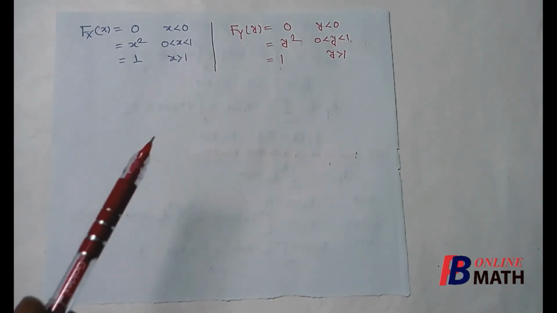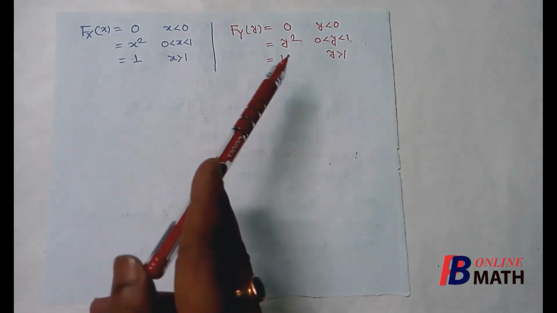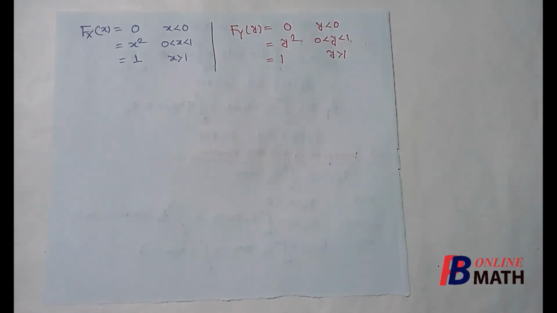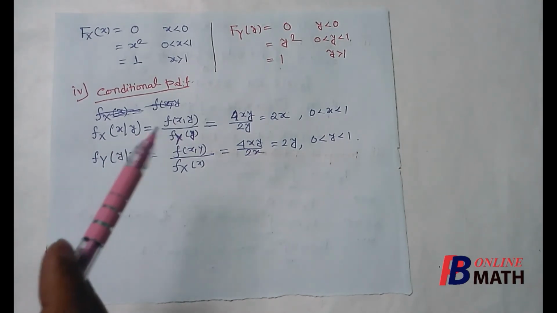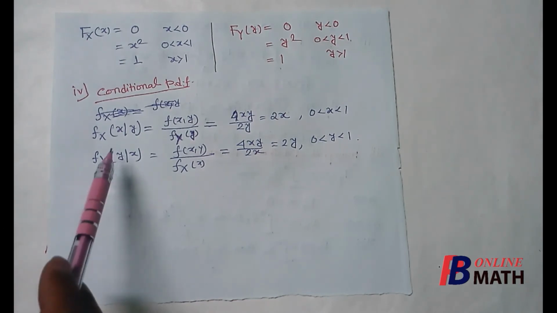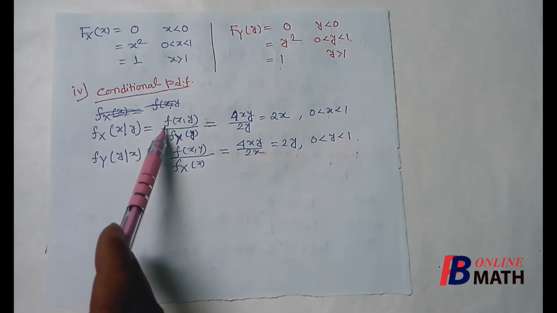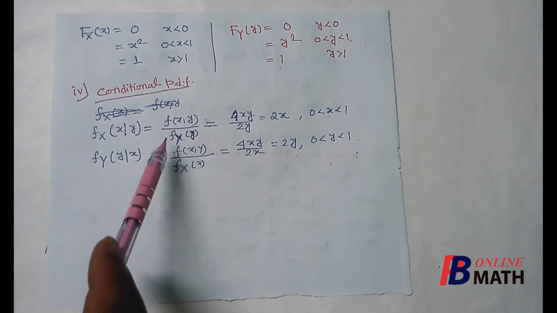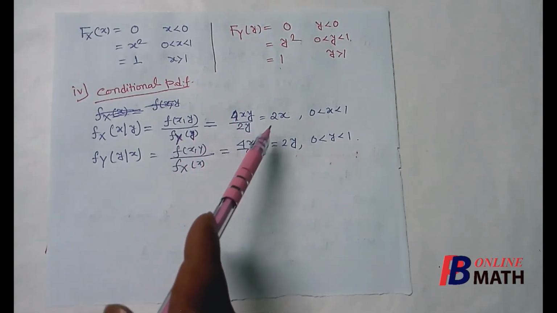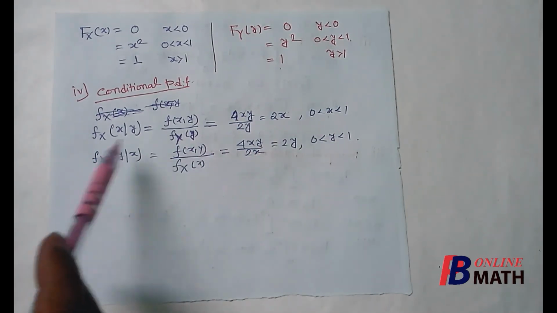Similarly, if we find the marginal distribution function with respect to y, then we shall find that this is the required marginal distribution function with respect to y. Next, we find the conditional PDF of x and y. By the definition, the conditional PDF of x on the assumption of the event y is equal to the joint PDF divided by the marginal PDF of y. So this is 4xy by 2y, which is equal to 2x, if x lies between 0 and 1. Otherwise, the value of this conditional PDF is 0.